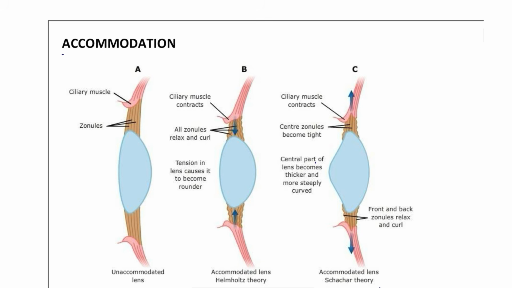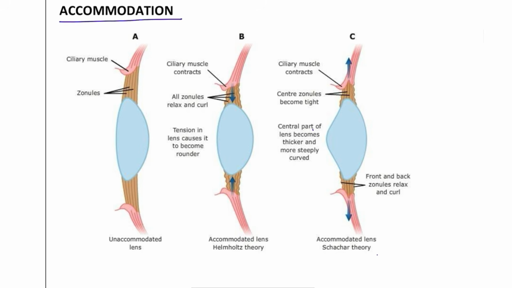And here we will be discussing accommodation. So what does accommodation tell us? Accommodation differentiates how we look at a close image and how we look at a distant image. That is done by these muscles: the ciliary muscles, the zonules, and also the lens. All of these play a role when you are looking at the distant and the close. For example, you are looking at a photo on the wall and suddenly you look at the phone. So how does this accommodation change happen?